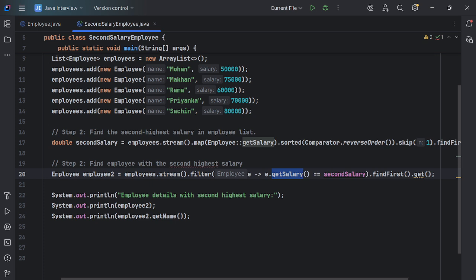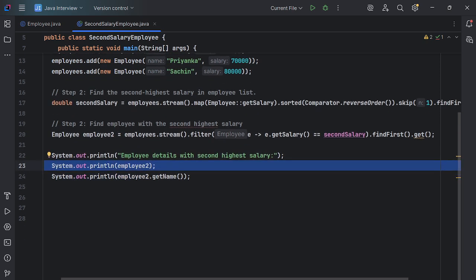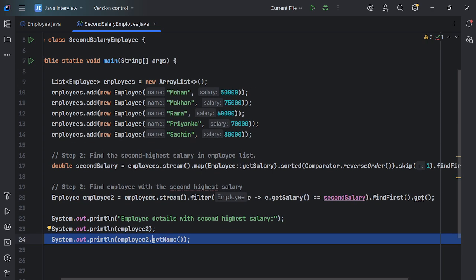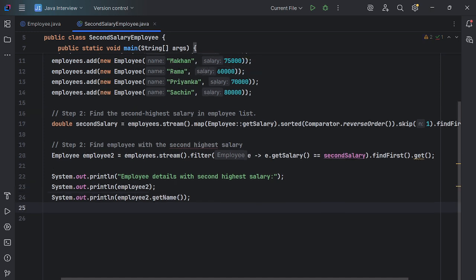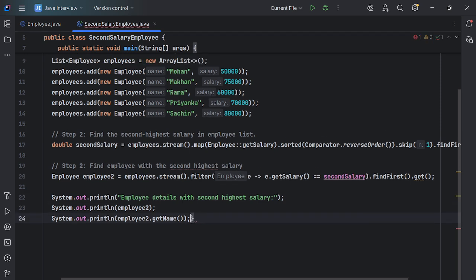So after getting this salary details, we just have to print this employee object, employee toString. Directly it will give the employee details. Also, if you want only the name of the employee who has the second highest salary, from employee we can use the get name method because we have setter and getter. So we can call the get name method, which will return the name of the second highest salary employee, guys. Hope so far it is clear, guys. If you have any doubt, you can ask me.